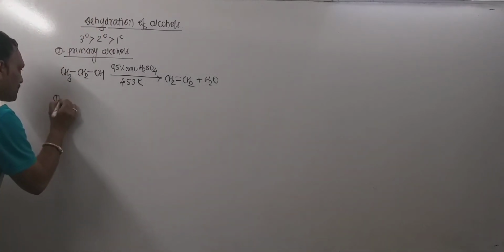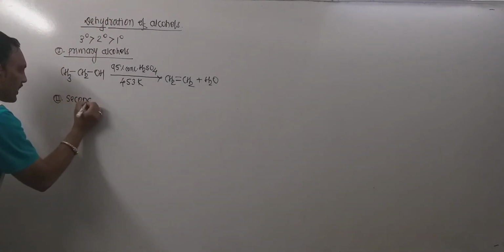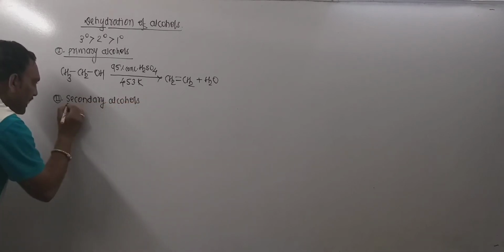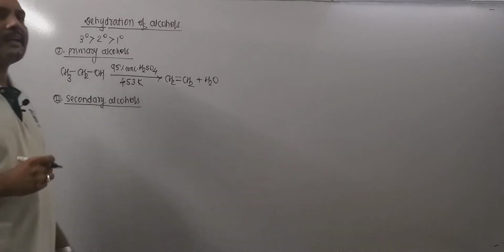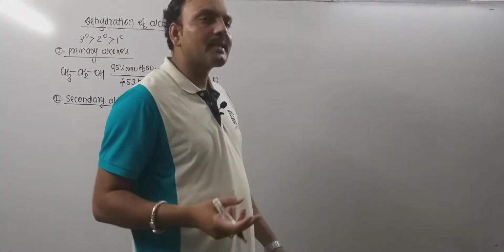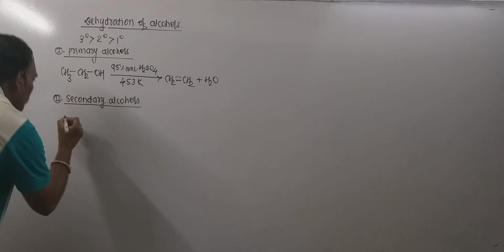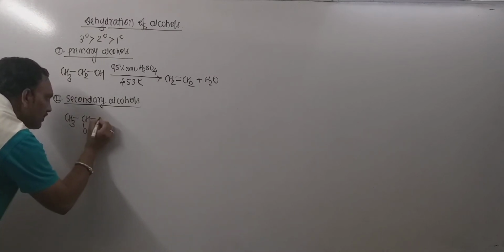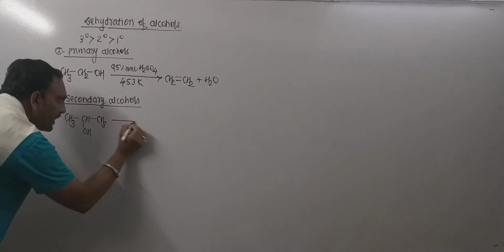Now, as far as secondary alcohols are concerned, we know very well secondary alcohols undergo dehydration easily as compared to the primary alcohols. Now consider isopropyl alcohol. This is one of the examples of secondary alcohol.